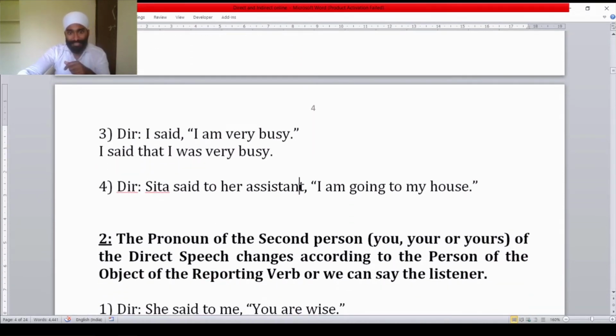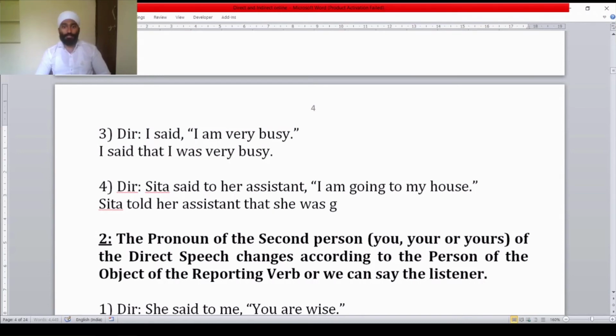Come to the fourth example. Sita said to her assistant, "I am going to my house." See here, Sita is the subject. Sita is a noun and it is singular. Sita told her assistant that she was going to her house.